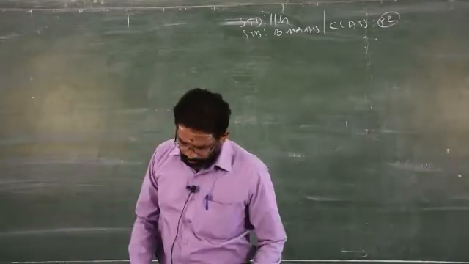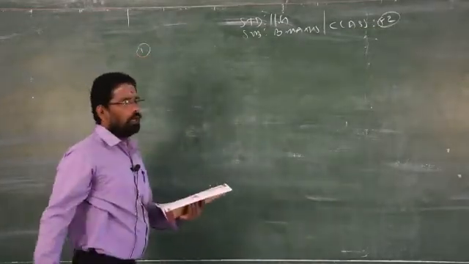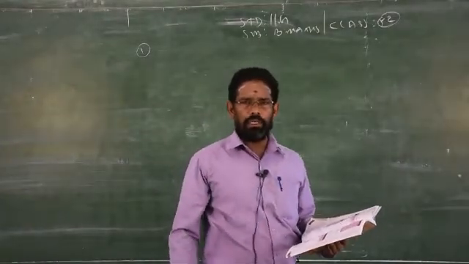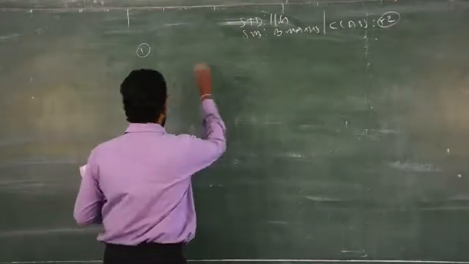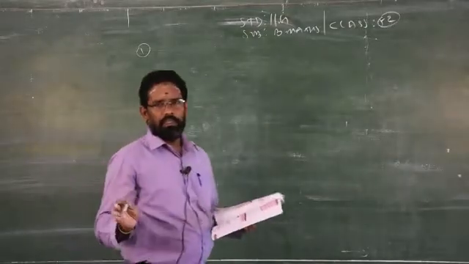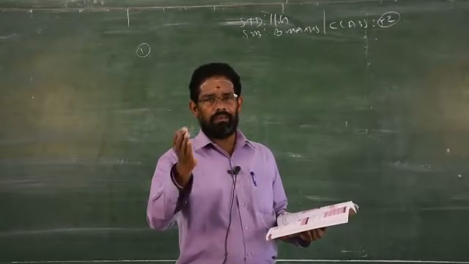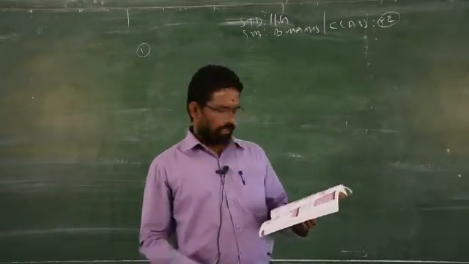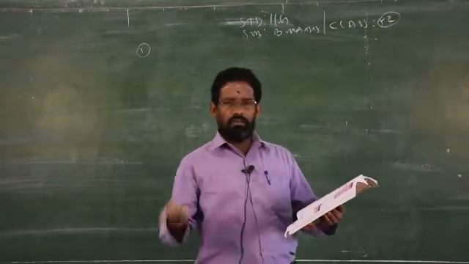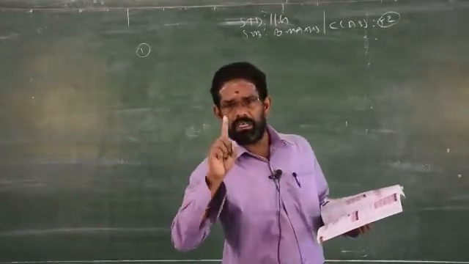Now you see the exercise number 8.1. Find the first quartile and third quartile for the given observations. Question number 1. I told you already, before you start to find the percentile or decile or quartile, first you have to rewrite the given data in ascending order. That is smaller number to bigger number. It is given already in order, so no need to change. If it is not given in order, then you have to rewrite it. That is very, very important.